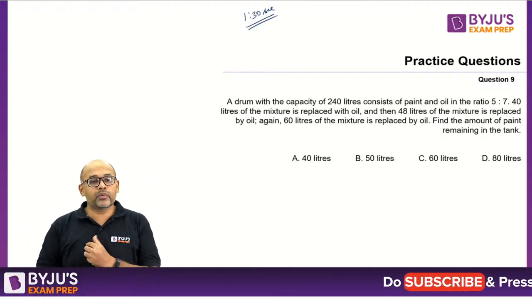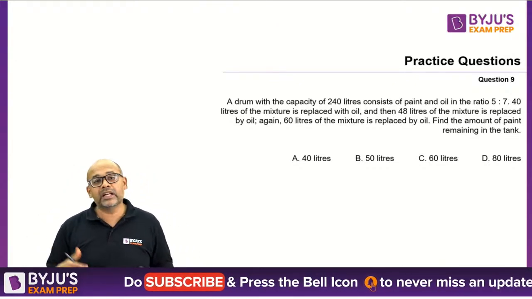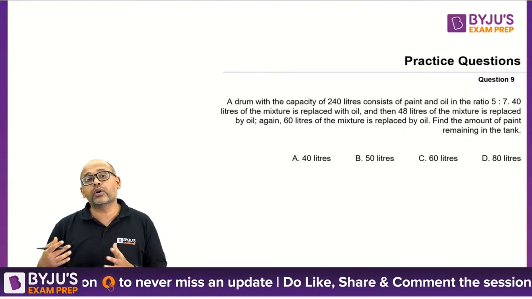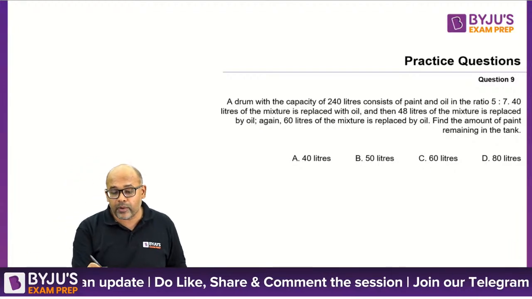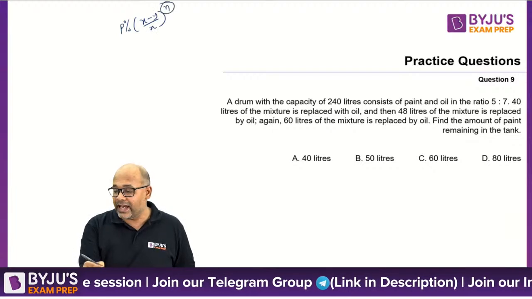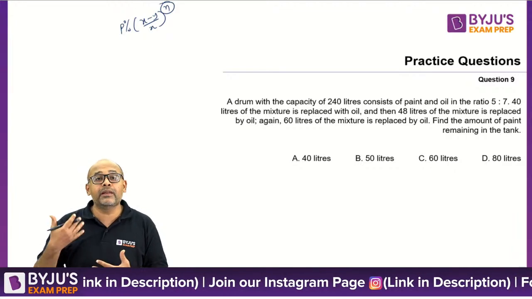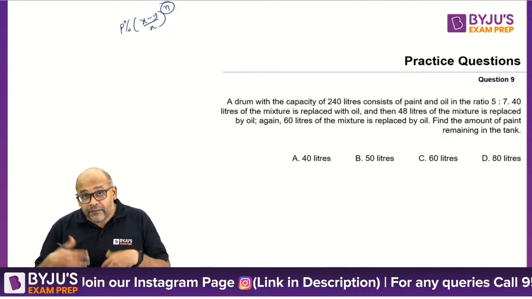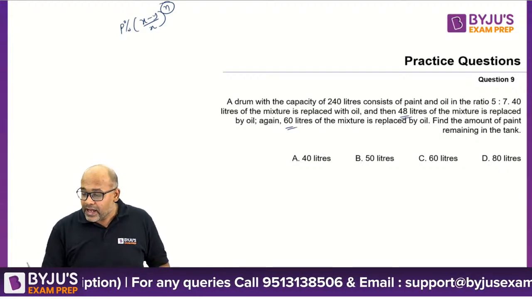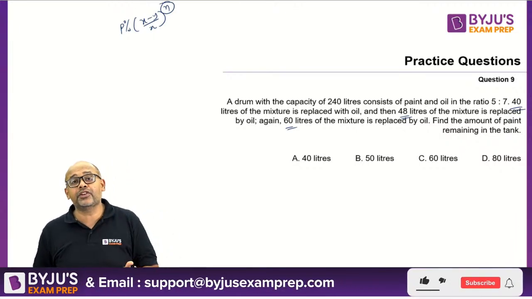Okay guys, so that's about 1.5 minutes. So here, what is happening is you are taking out and substituting multiple times, but every time you are taking out and substituting a different quantity. So you can't use the formula p% into (x minus y by x) whole power n. This n cannot be put as 3, because while what is taken out and replaced is the same, every time you are not doing the same thing. 48 once you are replacing, 60 once you are replacing, and 40 another time. So the problem here is every iteration is not the same.